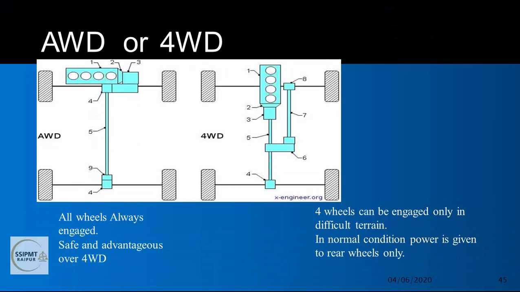So you can see the AWD or 4WD and the difference between AWD and 4WD. In AWD, all wheels are always engaged. It is safe and advantageous over 4WD. But in case of four-wheel drive, four wheels can be engaged only in difficult terrain. In normal condition, power is given to the rear wheels only. So this is the difference between all-wheel drive and four-wheel drive. Right?